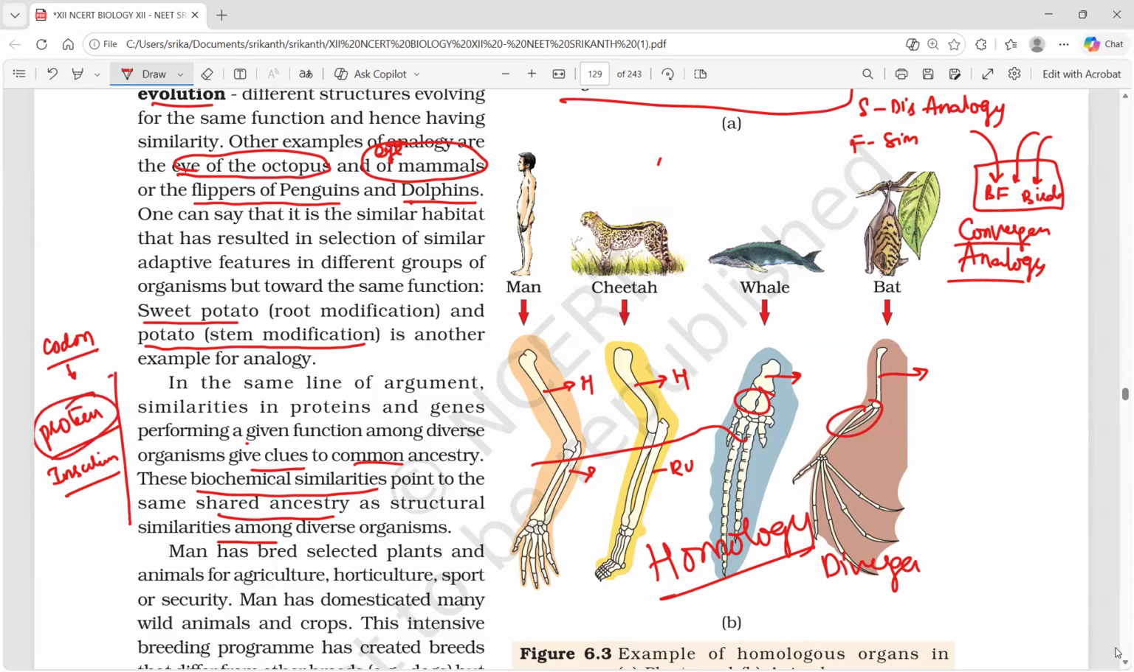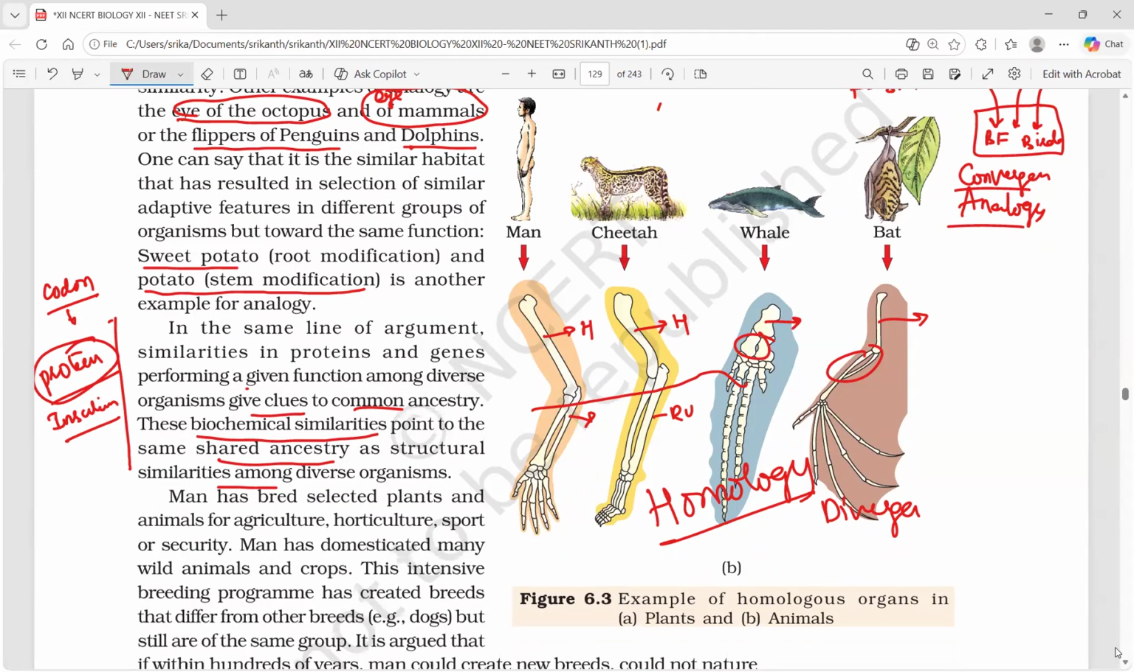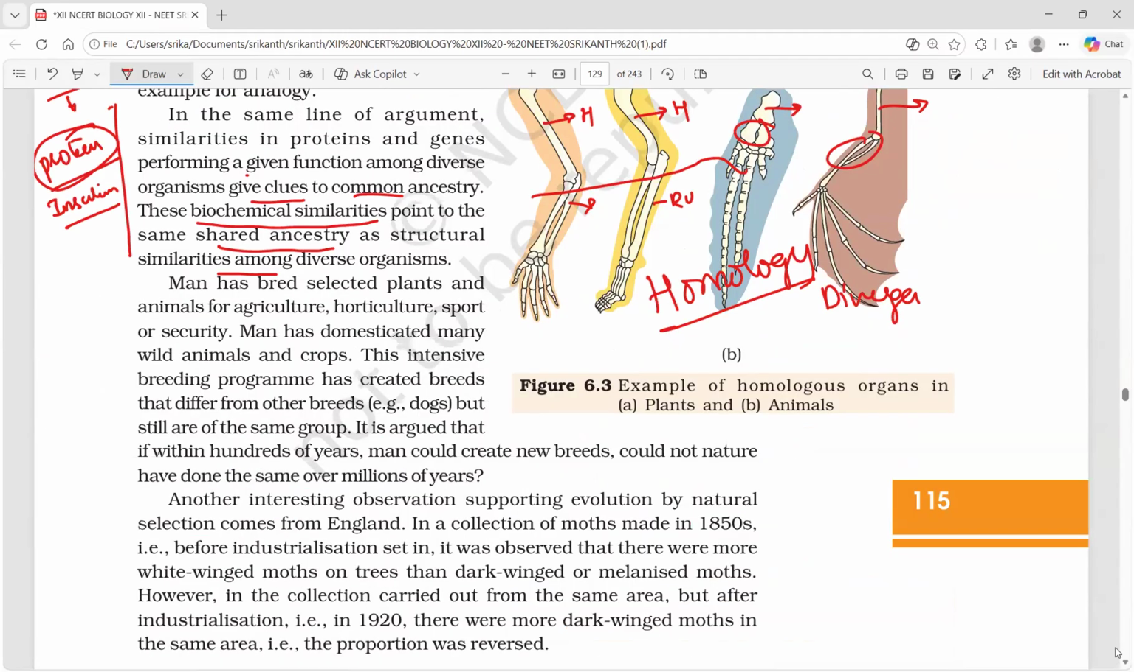A protein present in the human body, if present in other animal bodies, also does the same function and same activity. That is the actual criteria they want to say. Not much clear information is there. We can just say the common proteins exhibit biochemical similarities. That's enough. They're not going into much detail. Man has bred. The story is over. Every evidence story is over now.